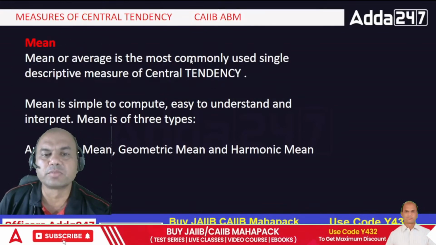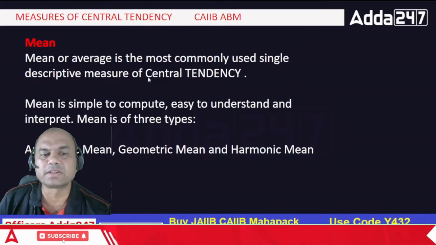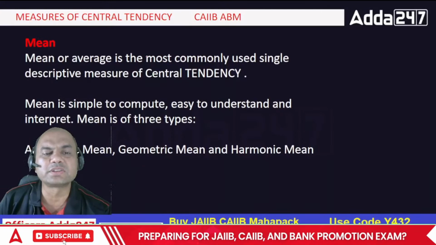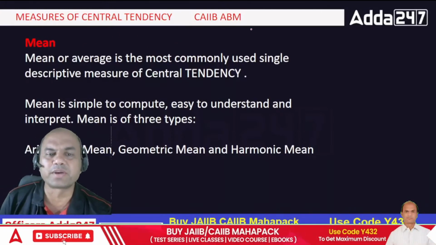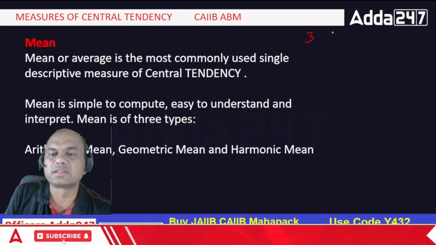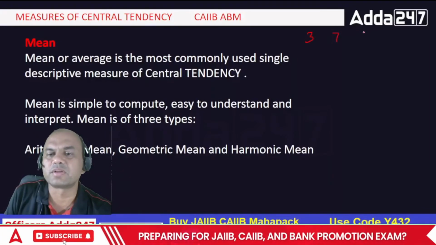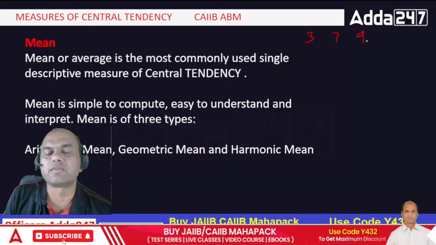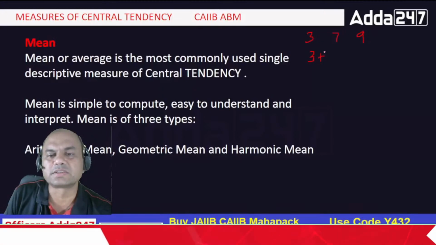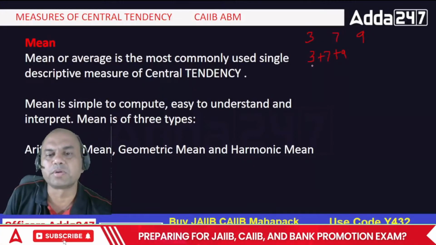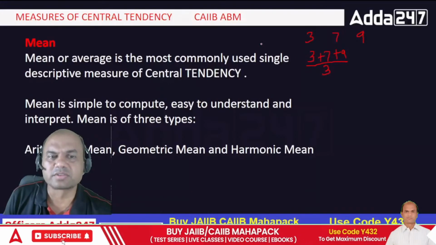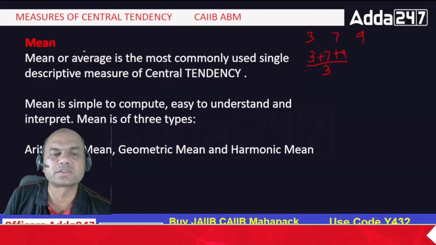Mean or average is the most commonly used single descriptive measure of central tendency. Now what do you mean by this? Average, we all know, since our childhood we have been taught to find the average. Suppose I ask you for three numbers: 3, then 7, then let me call this 9. If I ask you the average of these numbers, what will you do? You will do a simple trick: 3 plus 7 plus 9, the whole upon 3. So that is average, isn't it? Either it's called mean or it's called average.